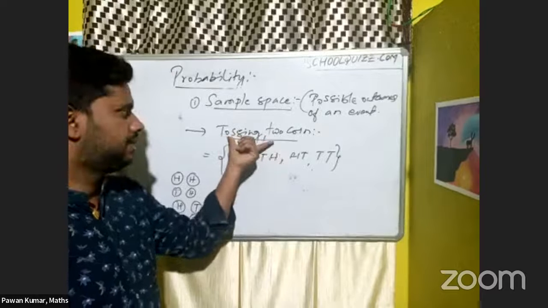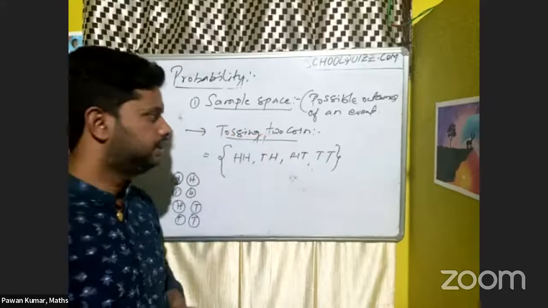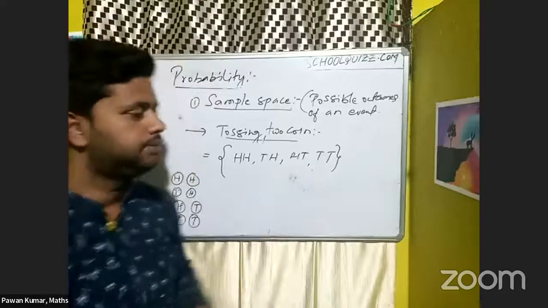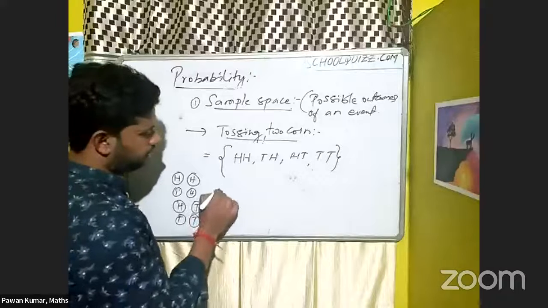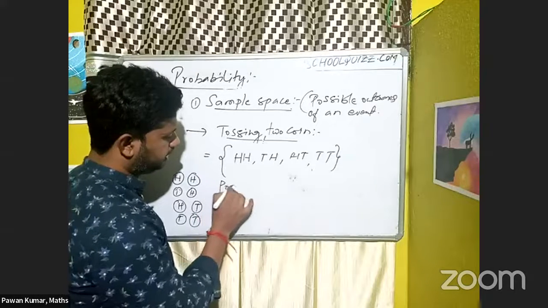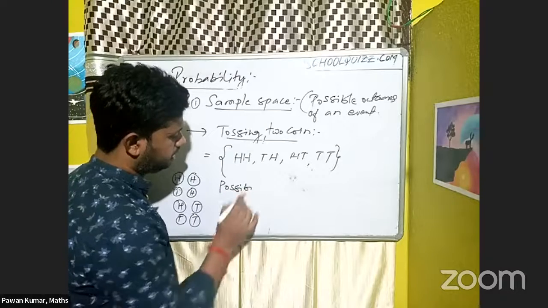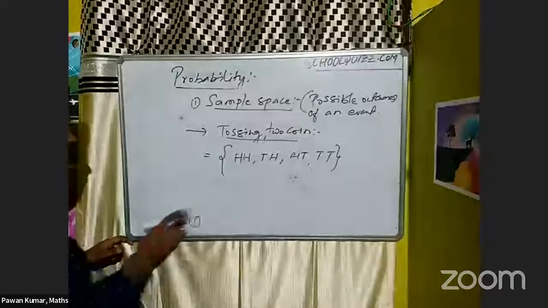This is the exercise I am doing there. That is nothing but the event happening there. So let it be, in a tossing of two coins, I need to find the probability.